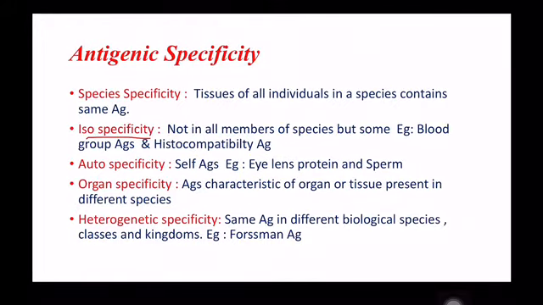The best examples for these iso antigens are the blood group antigens, which are human erythrocyte antigens, and another one is the histocompatibility antigen.